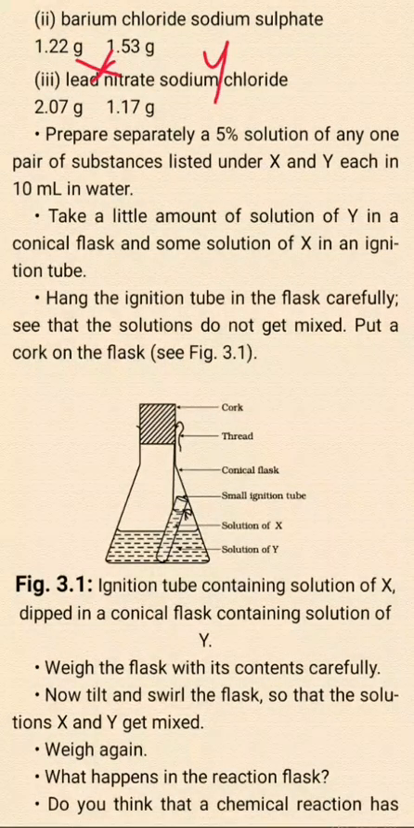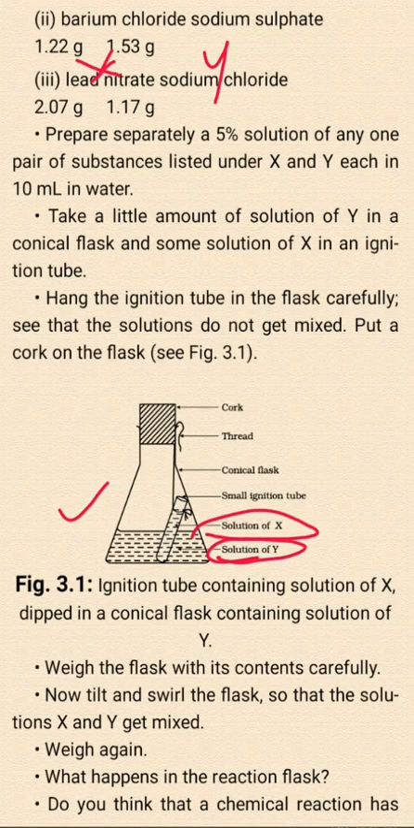Okay, so when you are taking this, take a little amount of solution Y in a conical flask and some solution of X in an ignition tube. You can see this is a picture of a conical flask. You have kept the solution Y. And in another test tube you are keeping your solution X. In the conical flask, keep one solution. In the other tube you keep the other one.